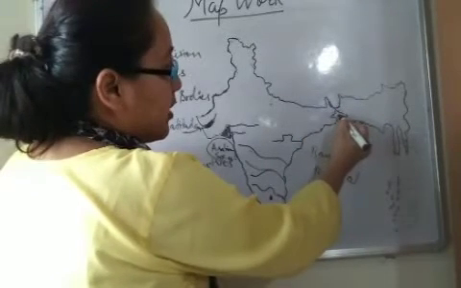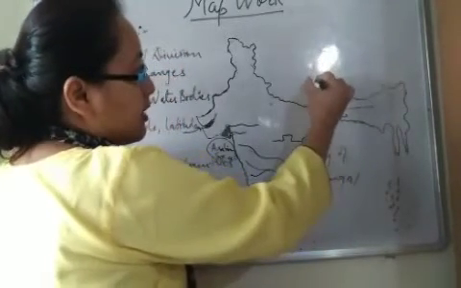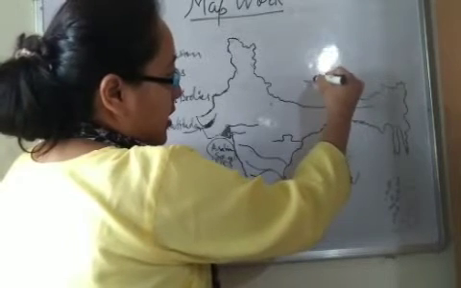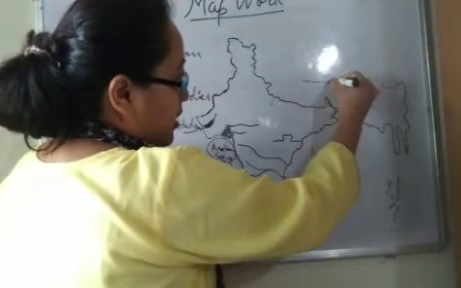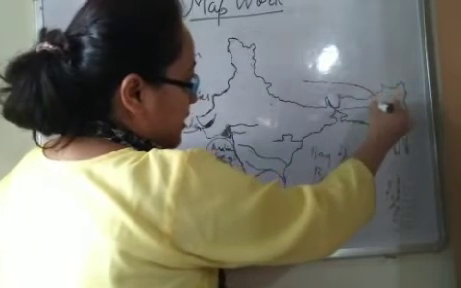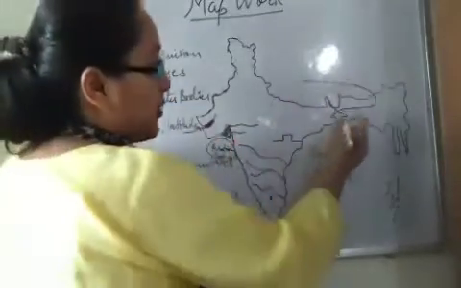Here we have Brahmaputra. This Brahmaputra originates from here, where we have Sangpo. When this river enters India, it becomes Brahmaputra, right?